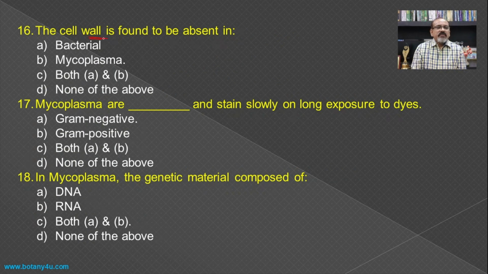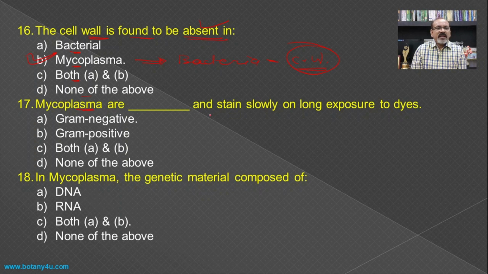The cell wall is found to be absent in bacteria, mycoplasma, both or none of these. If you see the mycoplasma, it is nothing but a bacteria-like cell minus cell wall, meaning it is just like the bacteria, but the cell wall is found to be absent, and here the same question is asked, and hence mycoplasma becomes the answer for this question.